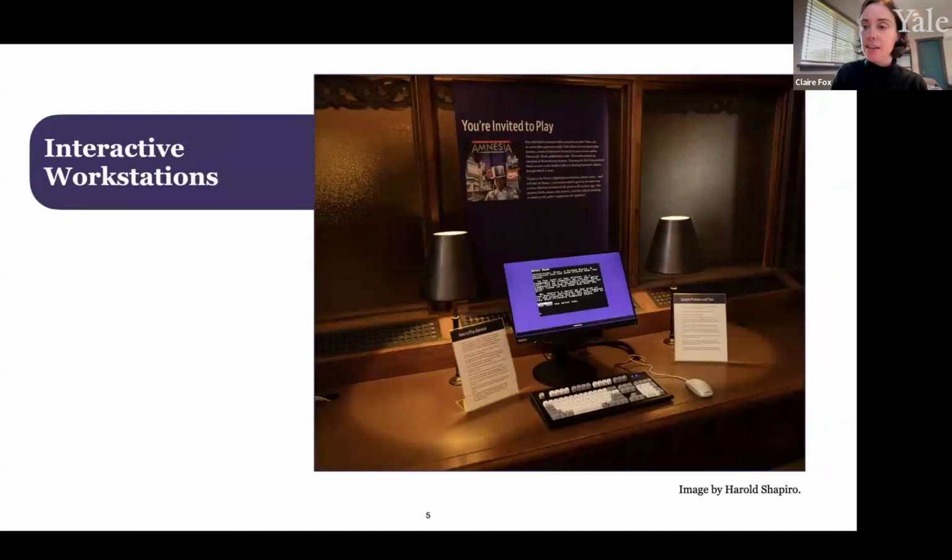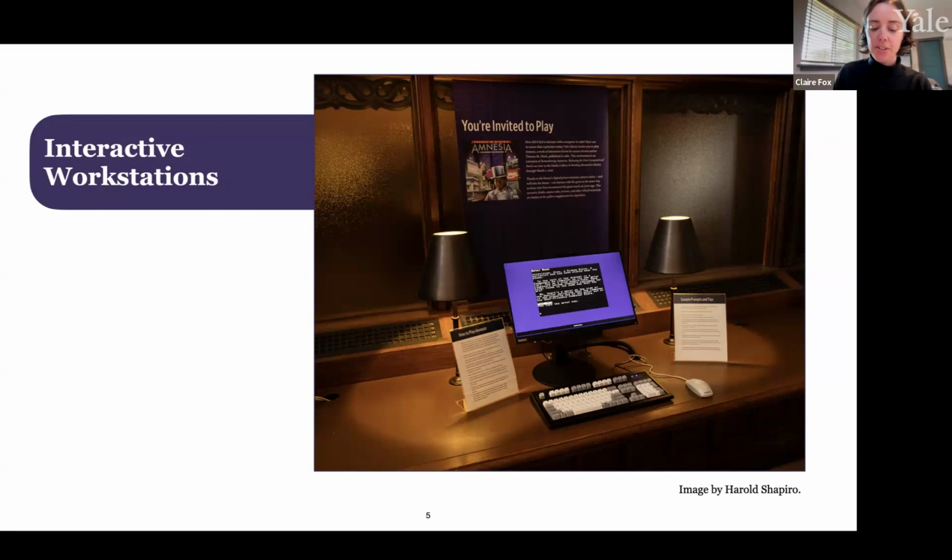Considering the question of access, I'll begin our tour by speaking about the interactive workstations in the library, an example of which you can see in the image on this slide. The workstations are located in Sterling Library in downtown New Haven, and there are 2 monitors next to the gallery in an area called the Nave, and 1 monitor downstairs in the adjacent Bass Library. They are computer monitors with purple screens, as you can see in this image, and there are banners that say you're invited to play either above or beside each workstation.